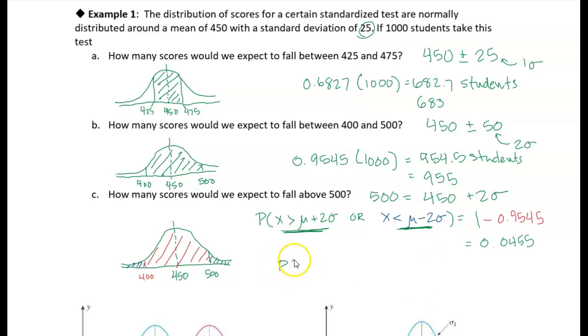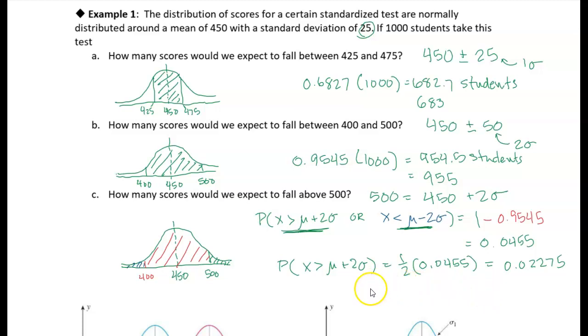So what we're going to do is just cut that in half. So the probability of what I want, which is x greater than the mean plus 2 standard deviations, is just going to be 1/2 of 0.0455, which gives 0.02275. So that's my probability of a score falling above 500.